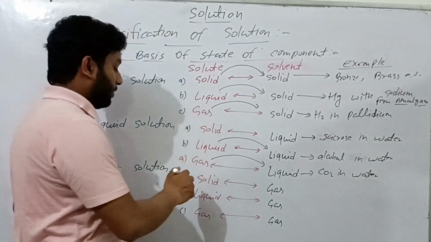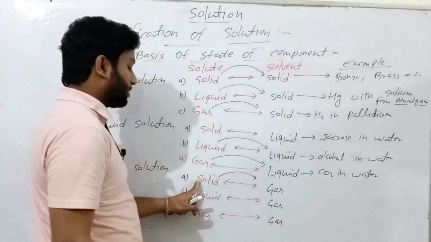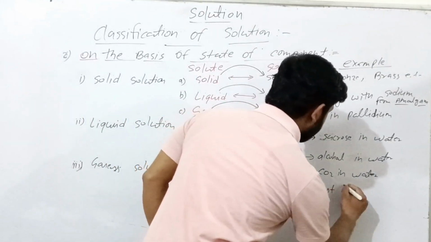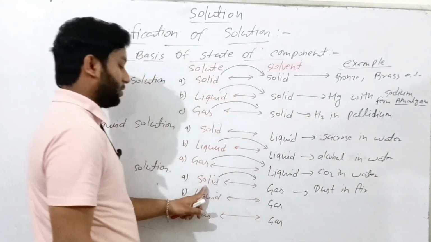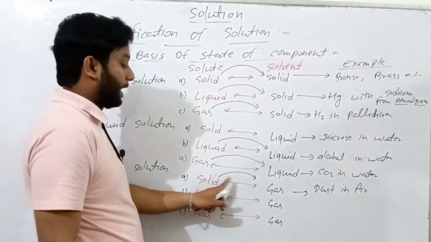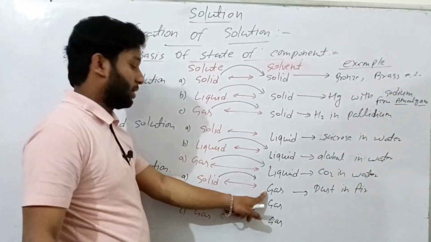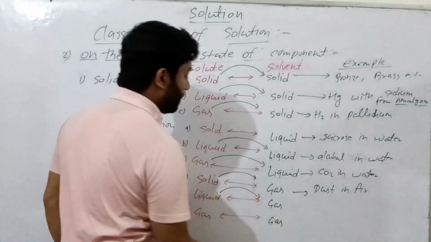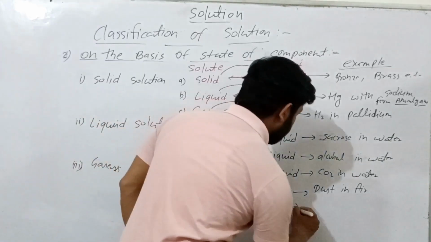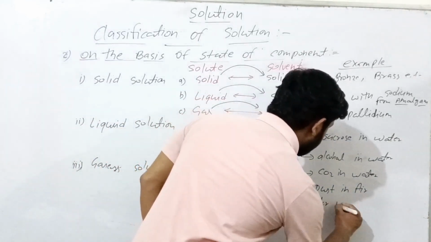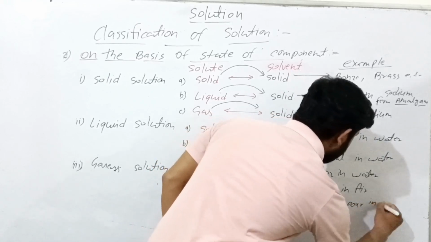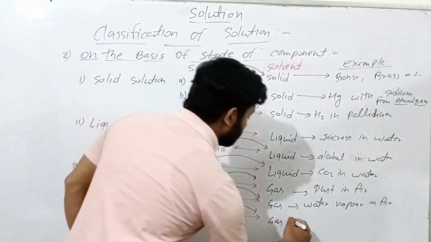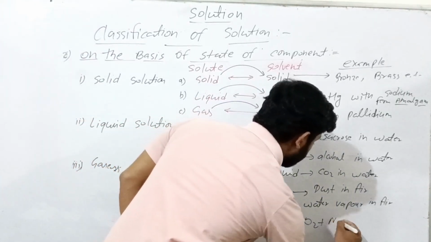Okay, our next topic is that we mix solid into gas. It means dust particles in air. Dust is in solid state, and air is a mixture of gases. Our next is liquid in gas, like water vapor in air. Okay. Our next is gas in gas, just like oxygen with nitrogen.